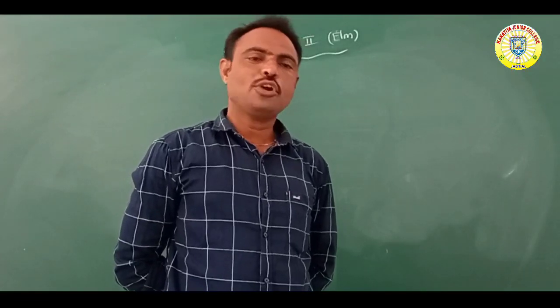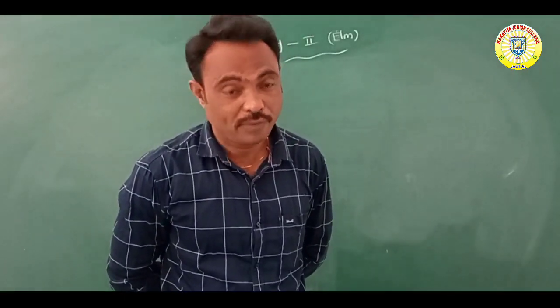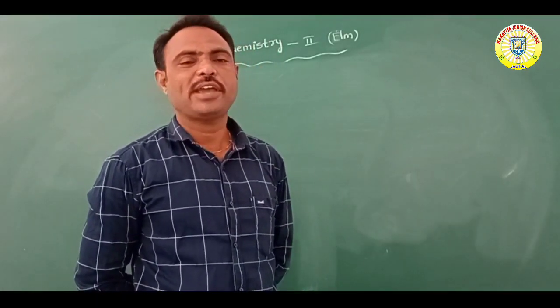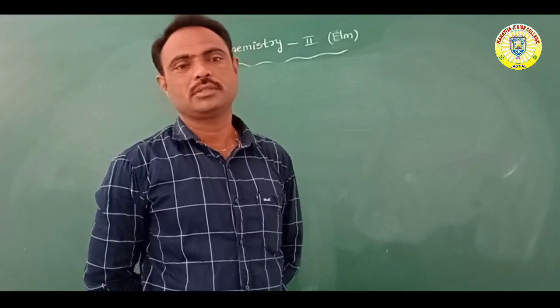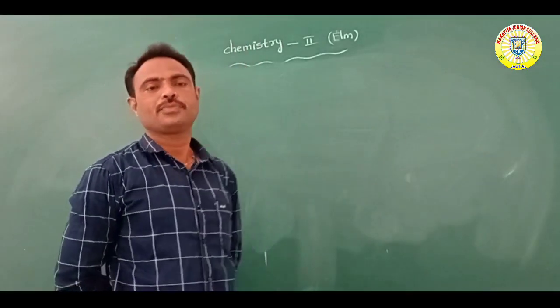Another very important one, write the reaction between water molecules and PCl5. PCl3 and PCl5 react with water molecules. These two are very important from the exam point of view.